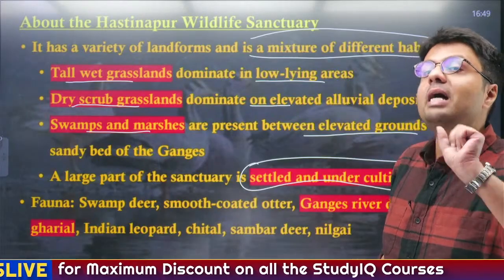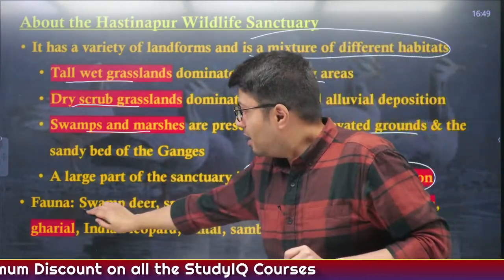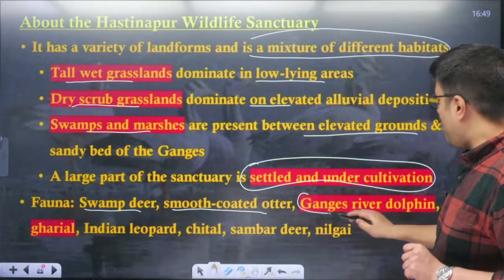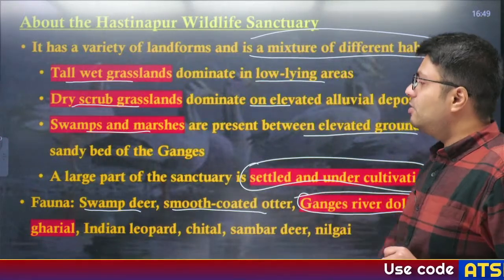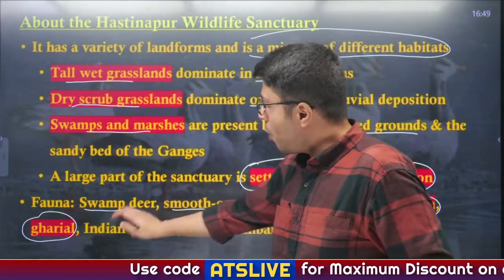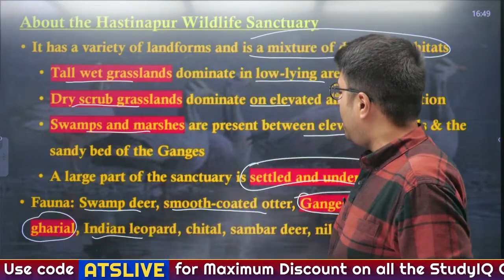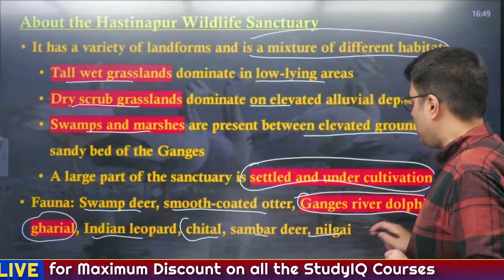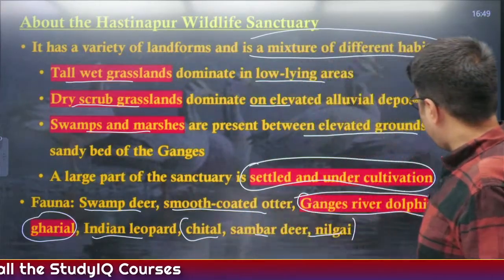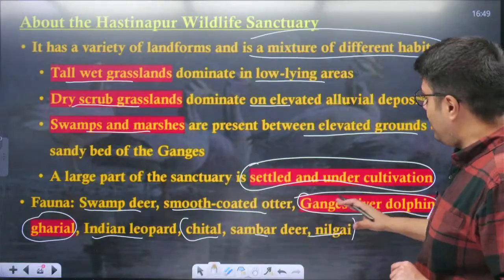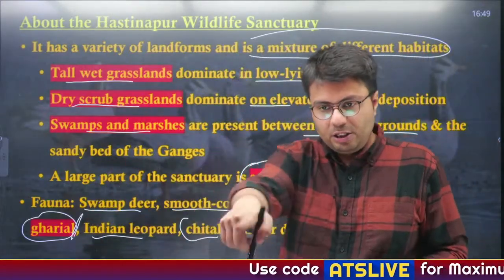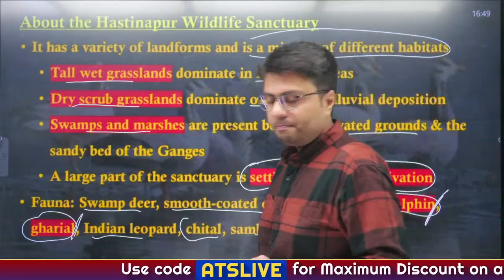Now let us talk about animals that are present there. This protected area has swamp deer, smooth coated otter, as well as other important species like Ganges river dolphin as well as ghadial, which are present there in huge number. Also predators like Indian leopard are there, whereas other animals include cheetal, sambar deer and nilgai. Right, so these are what you need to remember. The most important species here are Gangetic river dolphin as well as ghadial. What is the protection status of these species? Please let me know quickly.